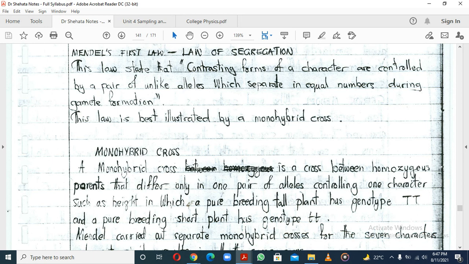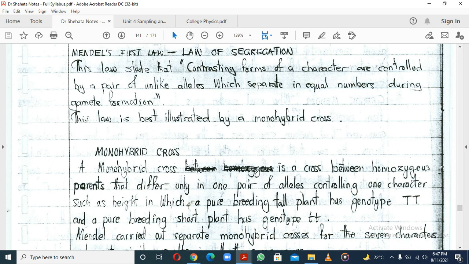Remember, in gamete formation, let's say the mother is tall and she's homozygous tall, meaning she's got two capital T's. During gamete formation those are going to separate, remember we talked about meiosis.